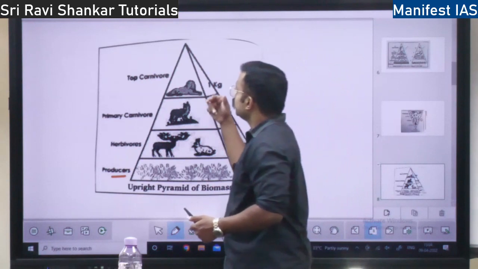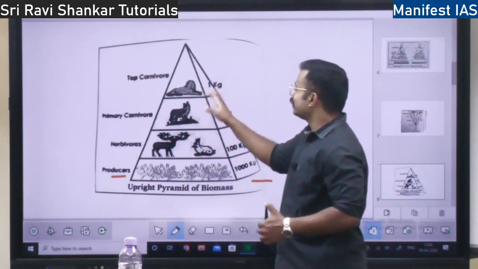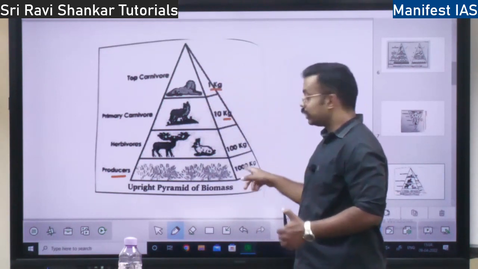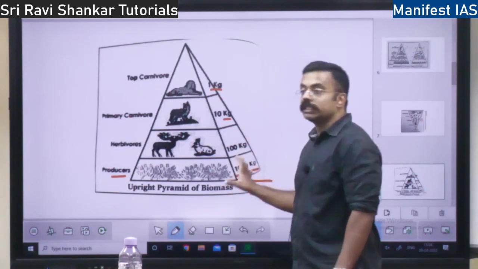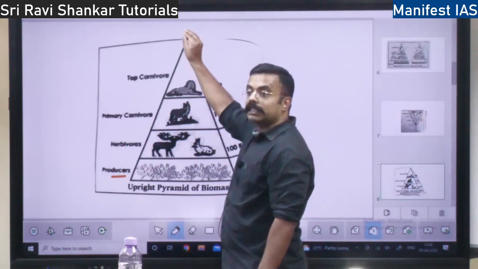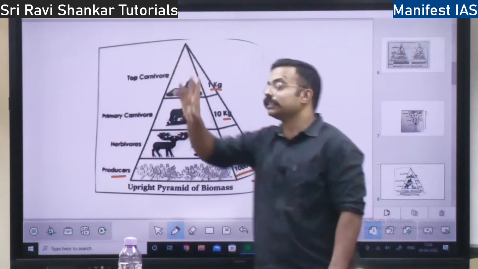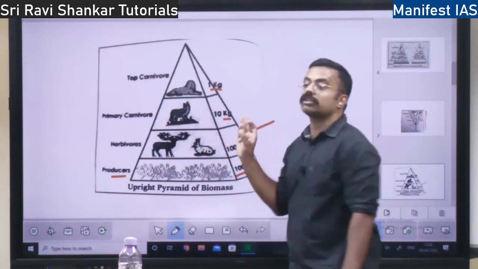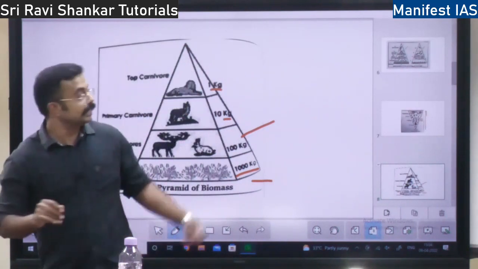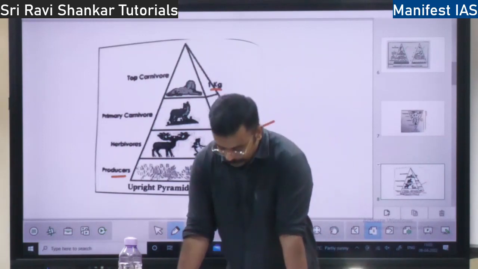Then later this is eaten by the top carnivore. The example they have taken is 1 kg, that is the lion, right? So this you can increase. At the bottom there is 1000 kg of biomass, and by the time it comes to the top, it is reduced to 1 kg. Why the reduction? Because at each level there is loss of heat, loss of energy, right? By the time it comes to the top, there is complete reduction of the heat and energy, right?